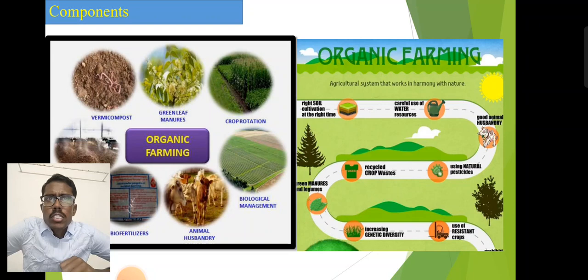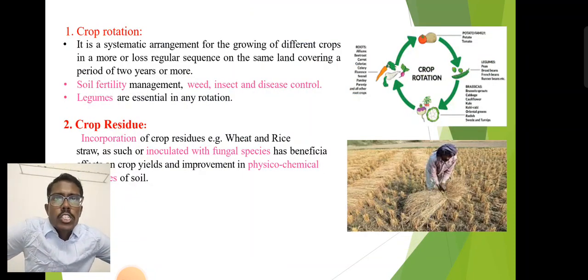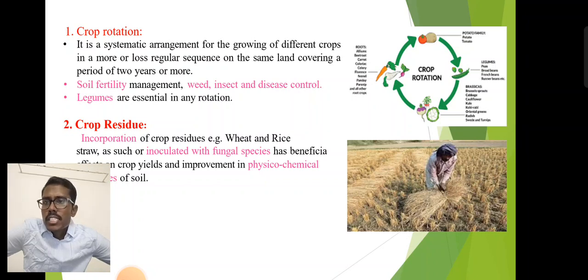There are different components and their uses. First one, crop rotation. We don't want to sow the same crop year after year. So grow different families, a systematic arrangement of growing different crops in more or less regular sequence on the same land, covering a period of 2 years or more. It has an effect on soil fertility management, weed, insect and disease control.